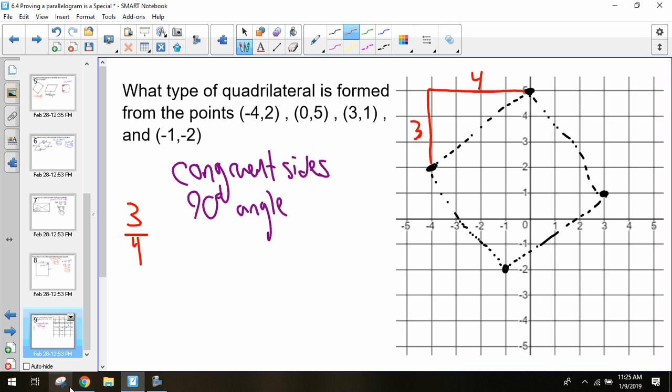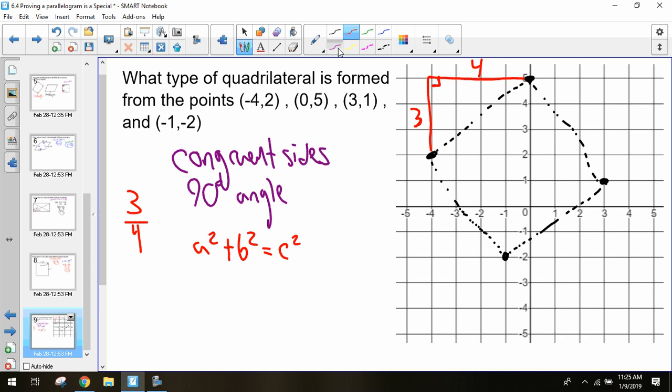What type of triangle do I have? A right triangle. What can we do to find the missing side of a right triangle? A squared plus B squared equals C squared. Not trigonometry, but the Pythagorean theorem. So that's 3 squared plus 4 squared equals C squared. So 3 squared is 9, 4 squared is 16, 9 plus 16 is 25.